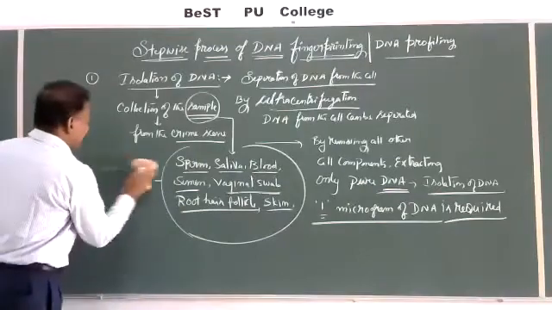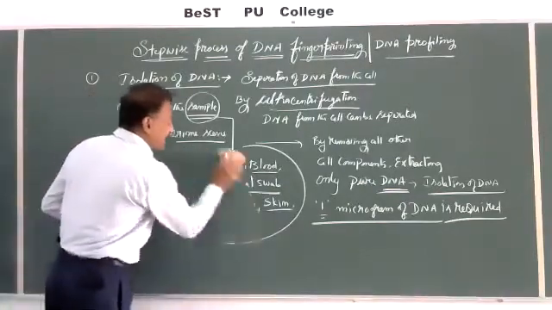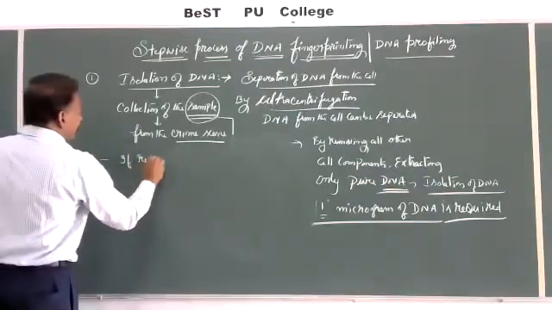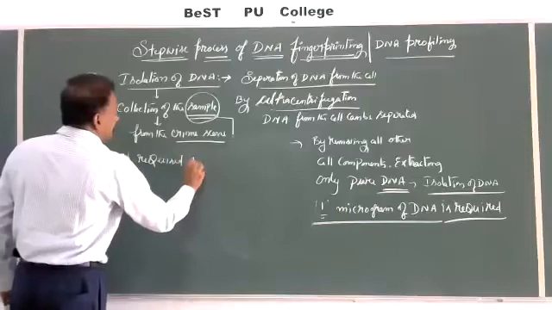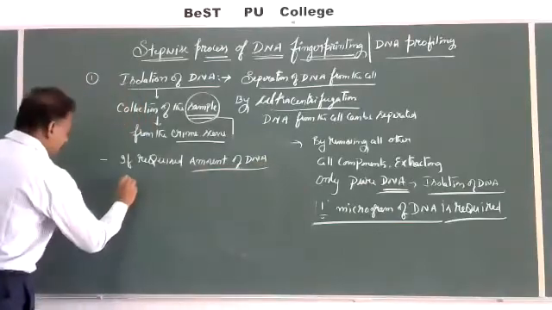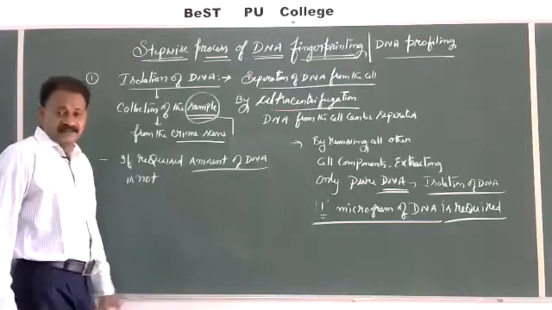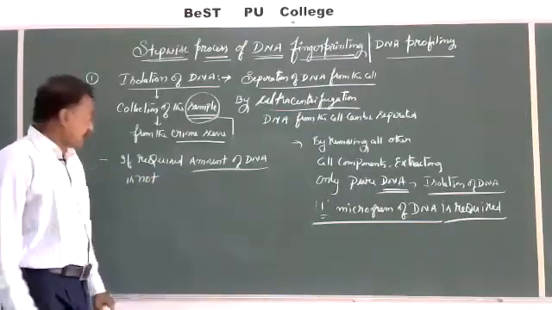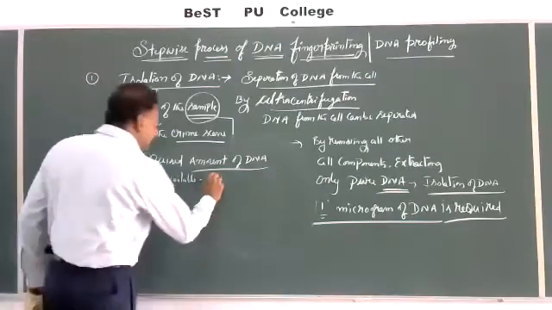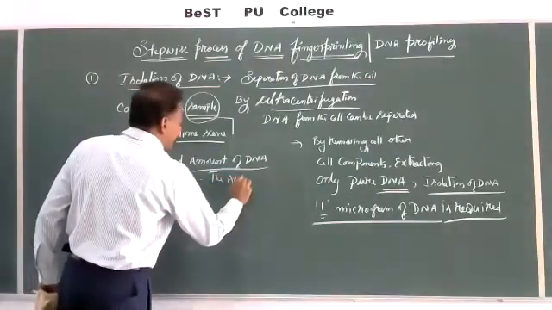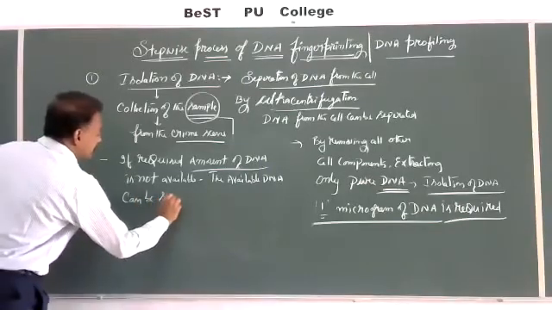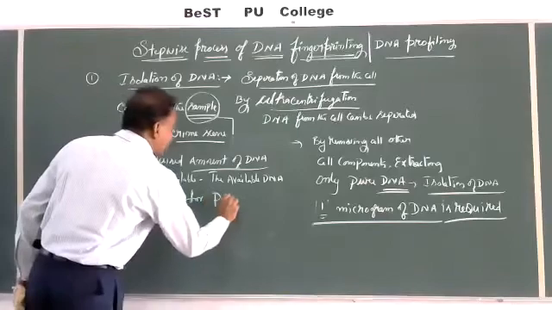If the required amount of DNA, 1 microgram, is not available from the crime scene, or from the bodies of the human beings, then whatever DNA is available can be sent for the PCR technique.